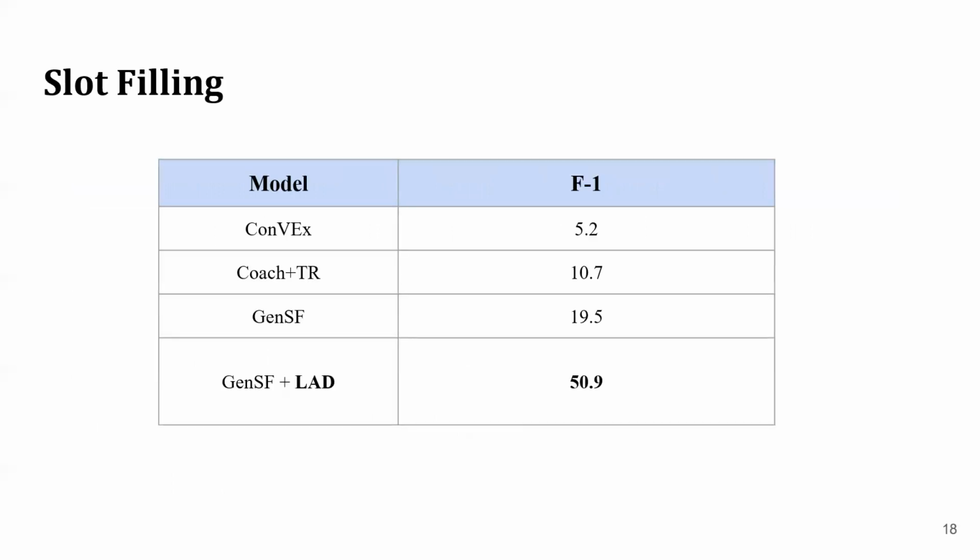This table shows the performance on zero-shot slot filling on the Restaurants-8K corpus. LAD is able to create synthetic data for slot filling using only a single utterance template for each slot type. So the only human work that was done here was, for each one of the 7 or 6 different slots in these data sets, I wrote a template utterance. So like, the time of the restaurant reservation should be, and then slot value. This synthetic data after reformulation with GPT-3 is sufficiently diverse and accurate, and therefore results in a 30-point improvement over GenSF.